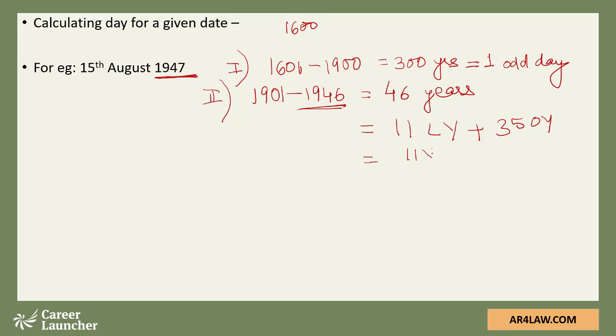Each leap year gives us 2 odd days, each ordinary year gives us 1 odd day. We get 35 plus 22, that's 57. 57 divided by 7, we get 1 odd day. So from all these 46 years, I am getting 1 odd day.